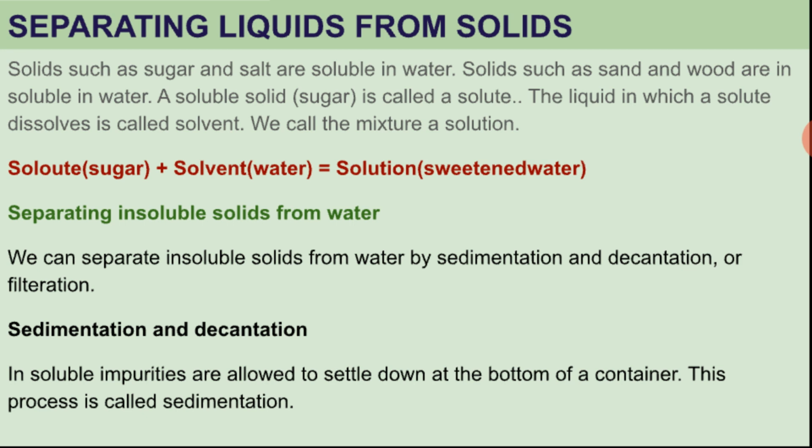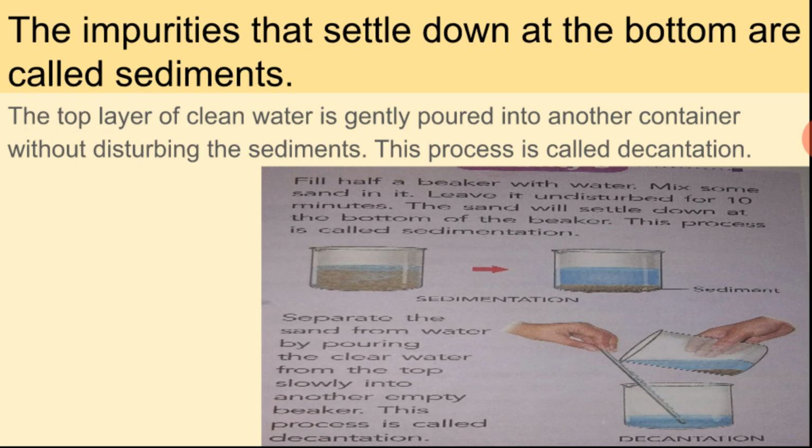Container means anything in which you have put the water, like a glass or a jar. The impurities settle down. This process is called sedimentation. You can see the activities also given here.